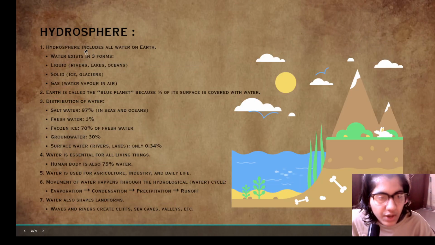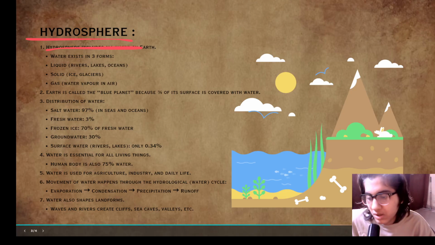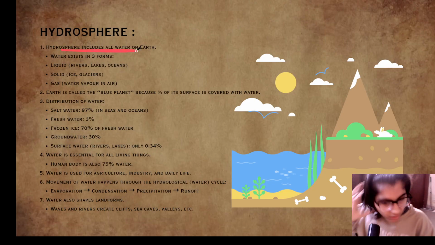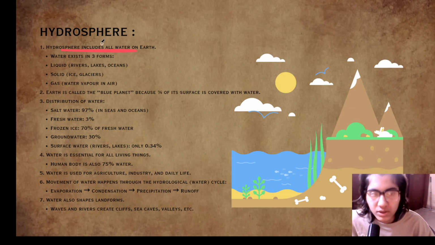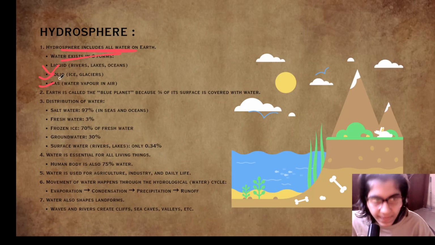And then we have the hydrosphere. The hydrosphere includes all water on earth. So water exists in three forms: liquid, solid, gas.